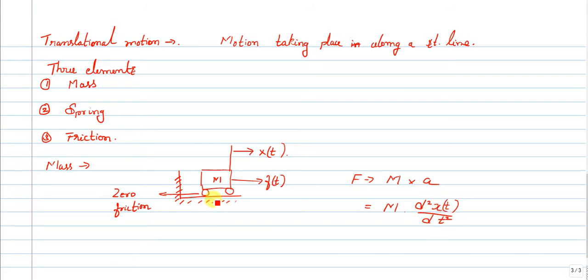Now, this is the first case when we consider mass. The simple thing is, whatever applied force is there, it will be transformed in terms of displacement. So it does not store any form of energy. That is a simple concept. Mass doesn't store energy. If you apply force F, the output will be in terms of displacement.